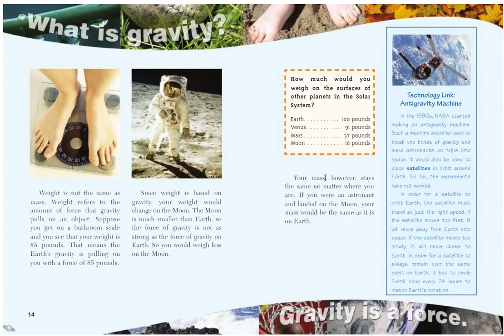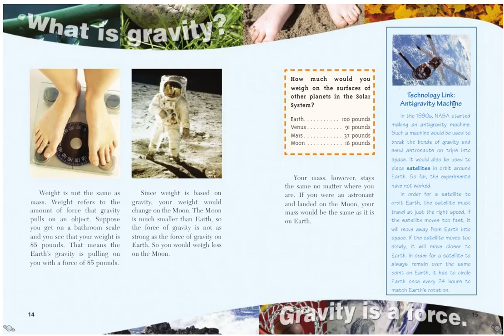So while your weight changes depending on what planet you might be standing on, your mass, however, stays the same no matter where you are. After all, once again, mass is the amount of matter in an object. So whether you're standing on the Earth or whether you're standing on the Moon, the amount of mass that makes up your body is still going to be the same. If you were an astronaut and landed on the Moon, your mass would be the same as it is on Earth.